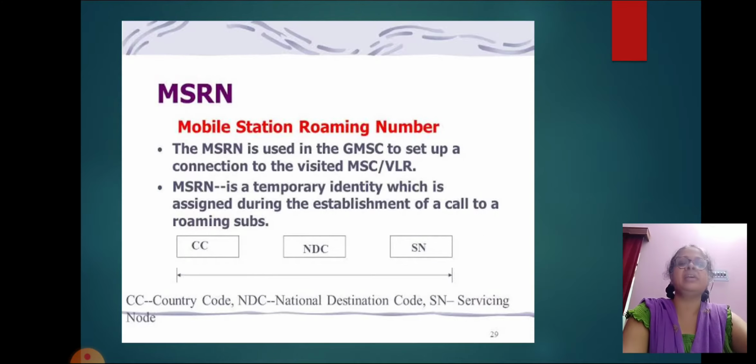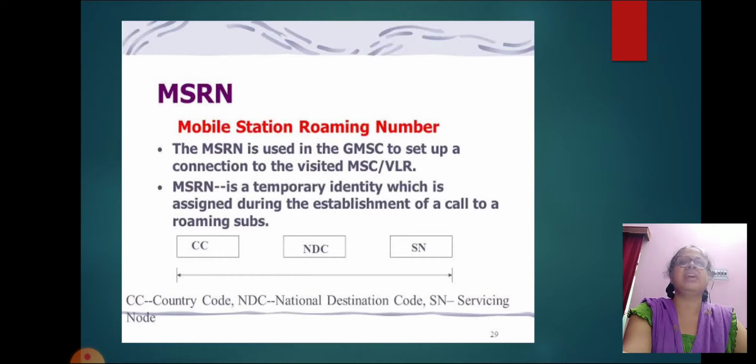Then MSRN, the mobile station roaming number. The MSRN is used in the GMSC to set up a connection to the visited MSC or VLR. It is an interim, location-dependent ISDN number assigned to a mobile station by a regionally responsible visitor location register, VLR.